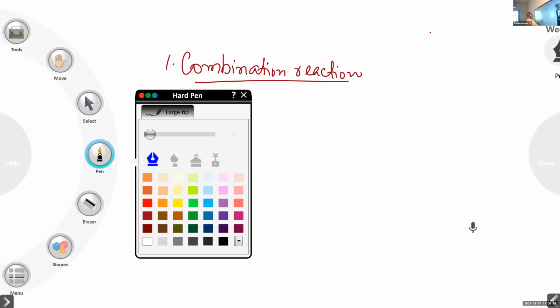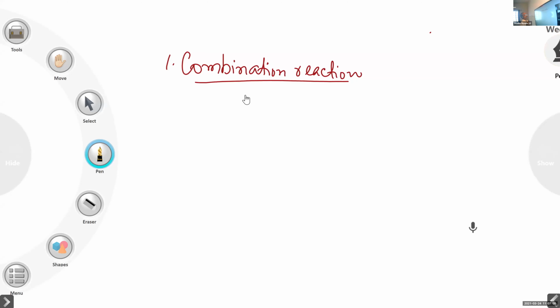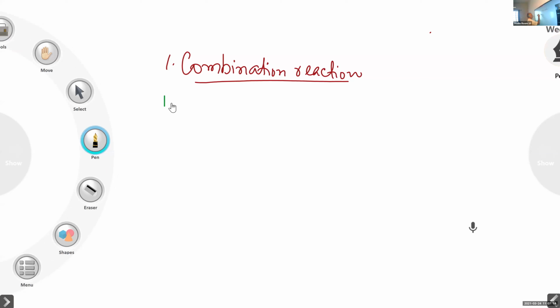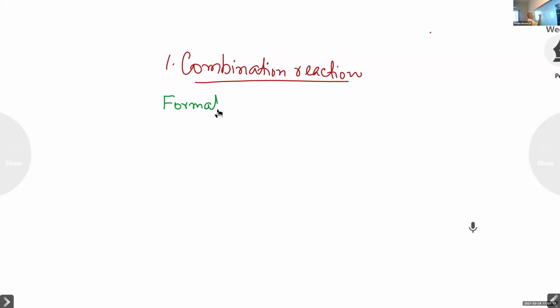Let us write the definition. Write the heading, combination reaction. Then write the definition: formation of a single product. Only one chemical product is formed, only one chemical compound is formed, from two or more reactants.